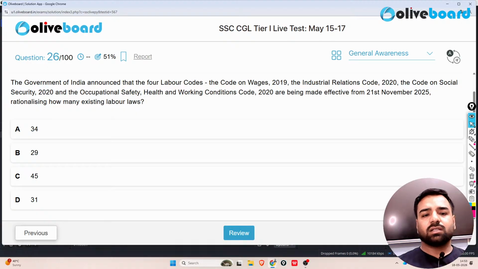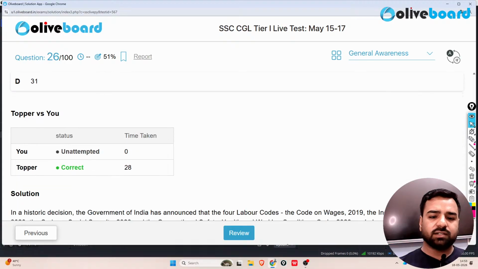The question is, the Government of India announced that the four labor codes, the first one is the Code on Wages 2019, the Industrial Relations Code 2020, the Code on Social Security 2020 and the Occupational Safety, Health and Working Conditions Code 2020 are being made effective from 21st November 2025. So rationalizing how many extinct labor laws? The correct answer is going to be 29. So the answer is 29 over here.